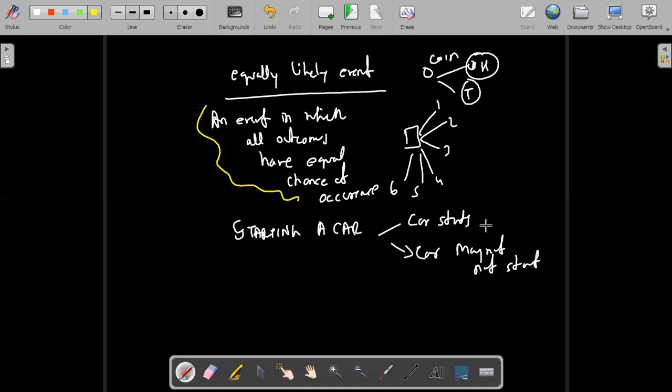Any difference in opinion? If you say that it is an equally likely event, you know what the meaning is? That the probability is 50%. The car may start or the car may not start. So every time you step out of the house, there is a big tension that the car may start or may not start. Are you tense when you go out somewhere? Every time, do you feel that fear or no? Sometimes. Sometimes, okay.